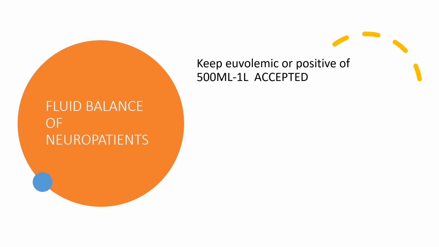Existing guidelines indicate that the neurocritical care patient should be targeted at euvolemia or positive balance. That should be around 500 ml to 1 liter. That is accepted.